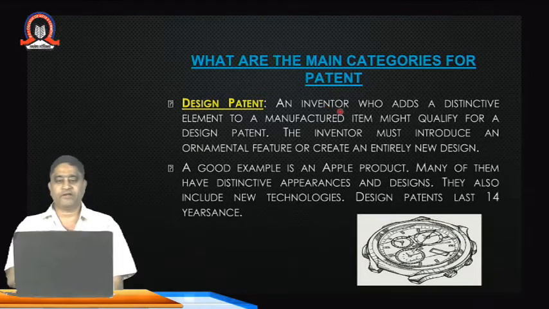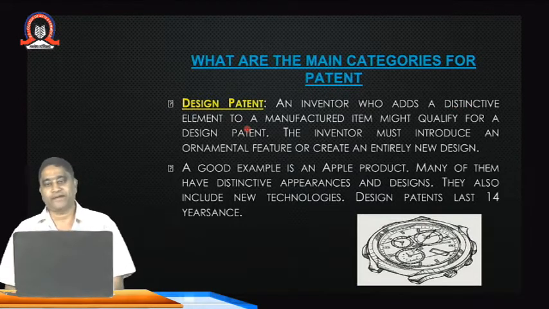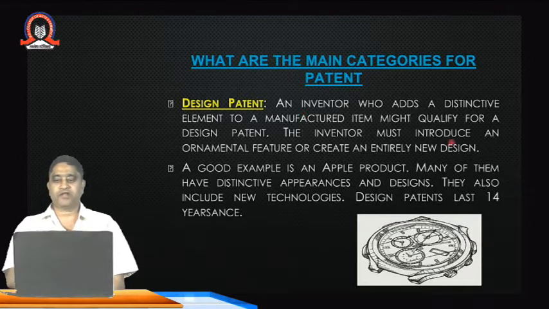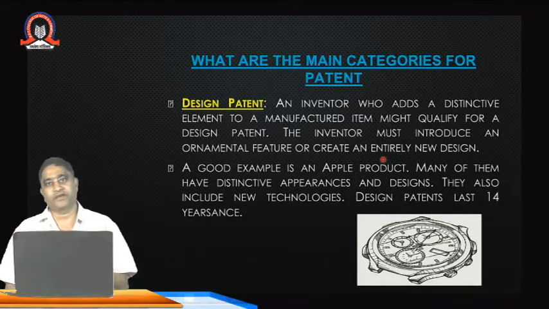For a design patent, an inventor who adds a distinctive element to a manufactured item might qualify. So he has to add something unique to qualify for the design patent. The inventor must introduce an ornamental feature or create an entirely new design. It can be a design related to paintings, ornaments, jewelry, or other products.